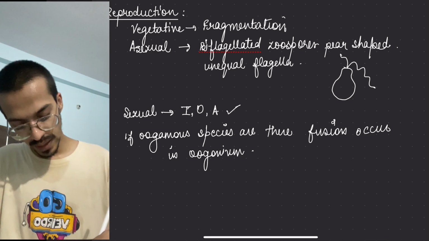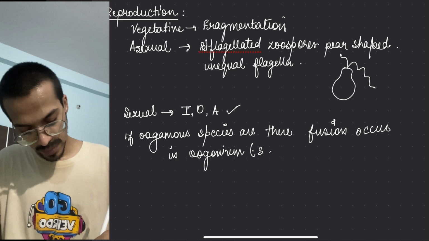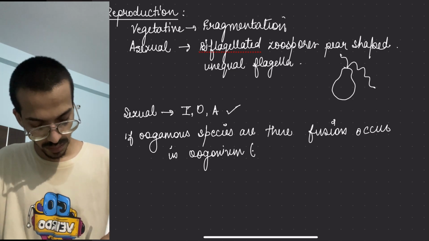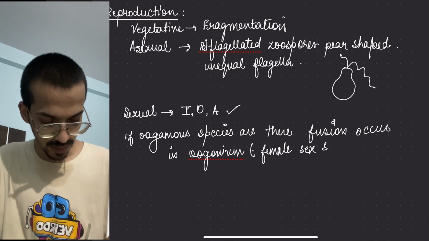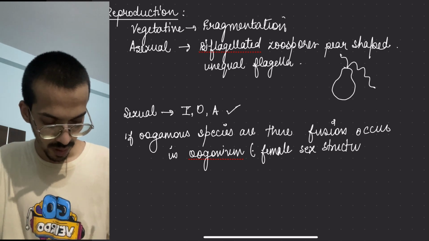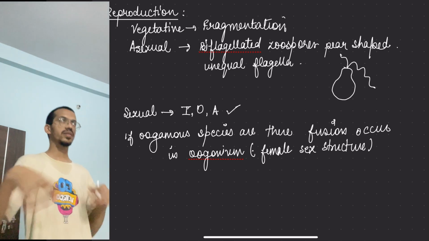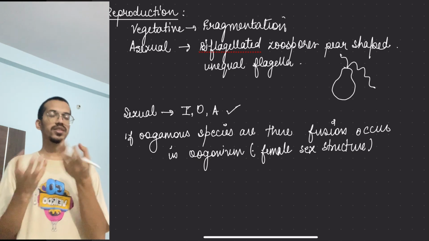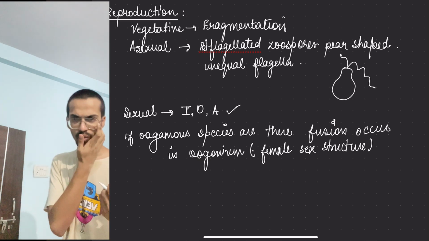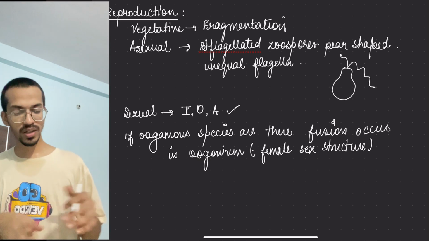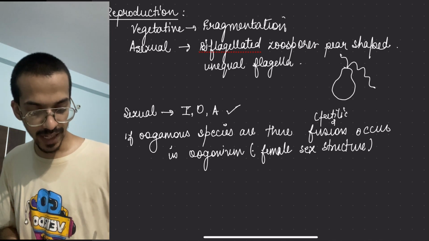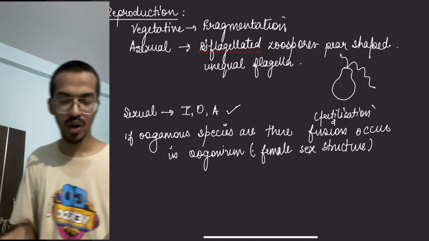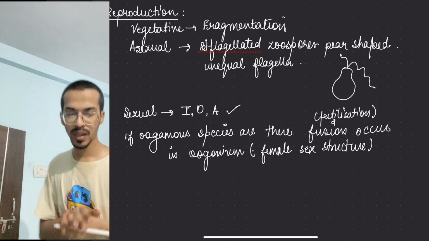Oogonium is a female sex structure, so fertilization can occur externally or internally. I hope you know that. Fusion of gametes means fertilization, where it is taking place either inside the body of a female or outside.